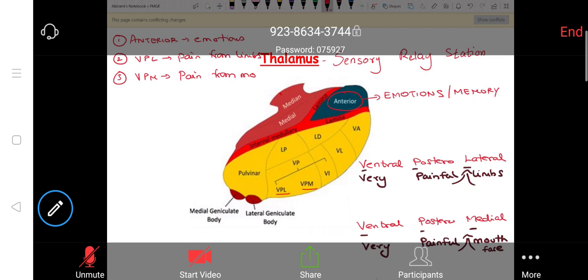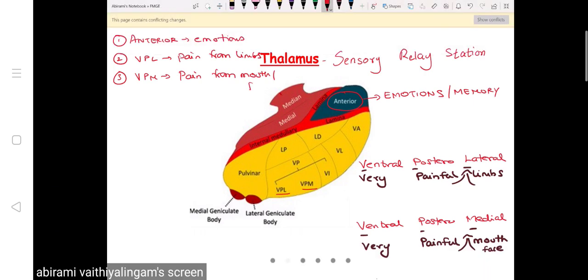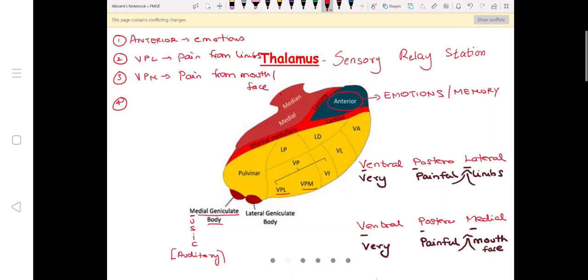Medial geniculate body. See, how will you learn the medial geniculate body? There's an M there. M stands for music. When I say music, it means something which you hear. So it carries the auditory pathway. The hearing pathway or auditory pathway passes through the medial geniculate body. So the medial geniculate body carries the auditory tracts.